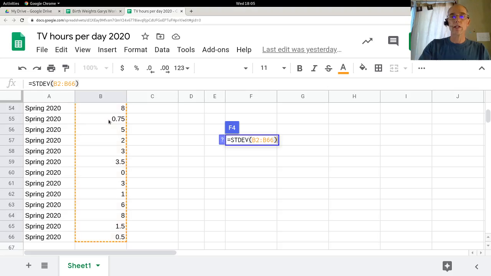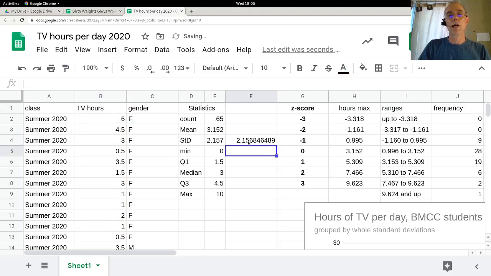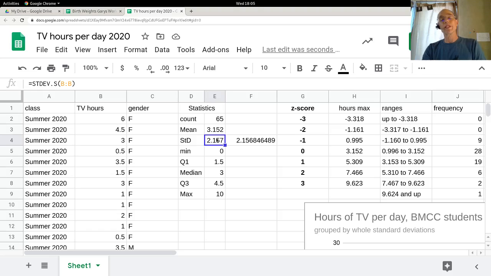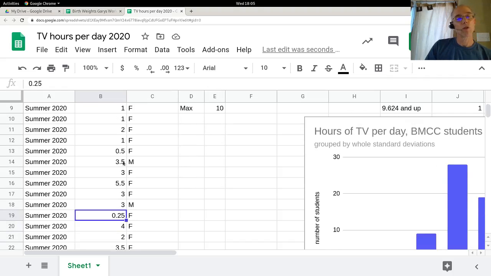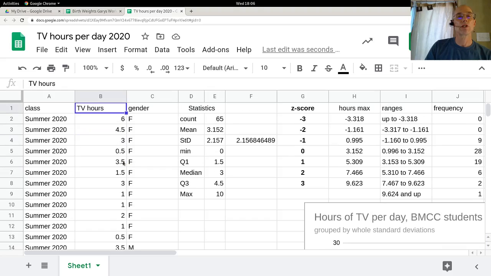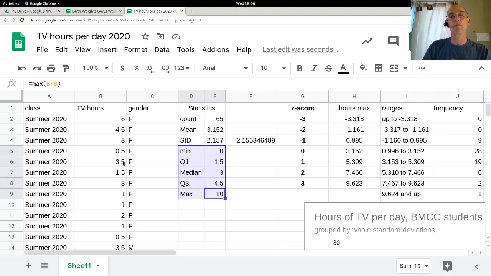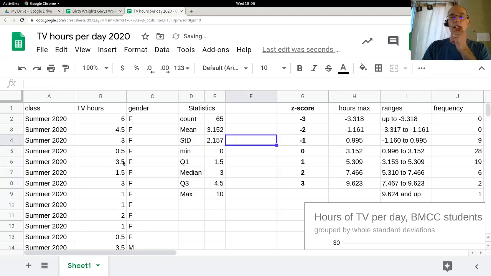So select all the data, close your parentheses, hit enter, and out pops that number right there, which I chose here to round to 3 decimal places. The rounding rule in statistics, please recall, is to go 1 more decimal place than the data, and at first it looks like my data might be to the nearest 10th, but there is at least one number that has 2 decimal places. So then I should, if I need to round, round to 3 decimal places. So then we have the min, Q1, median, Q3, and the max. So I could use this 5-number summary to draw a box plot or use a box plot generator. And that would give me some idea about how spread out the data is.